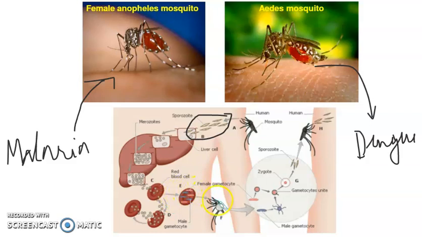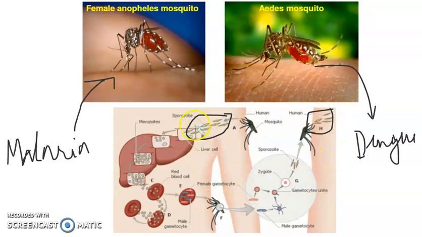And when another mosquito comes and takes blood from the infected body, it carries that infection within itself, and when it goes to take blood from another person's body, it injects those microorganisms into that body, and the same cycle continues.